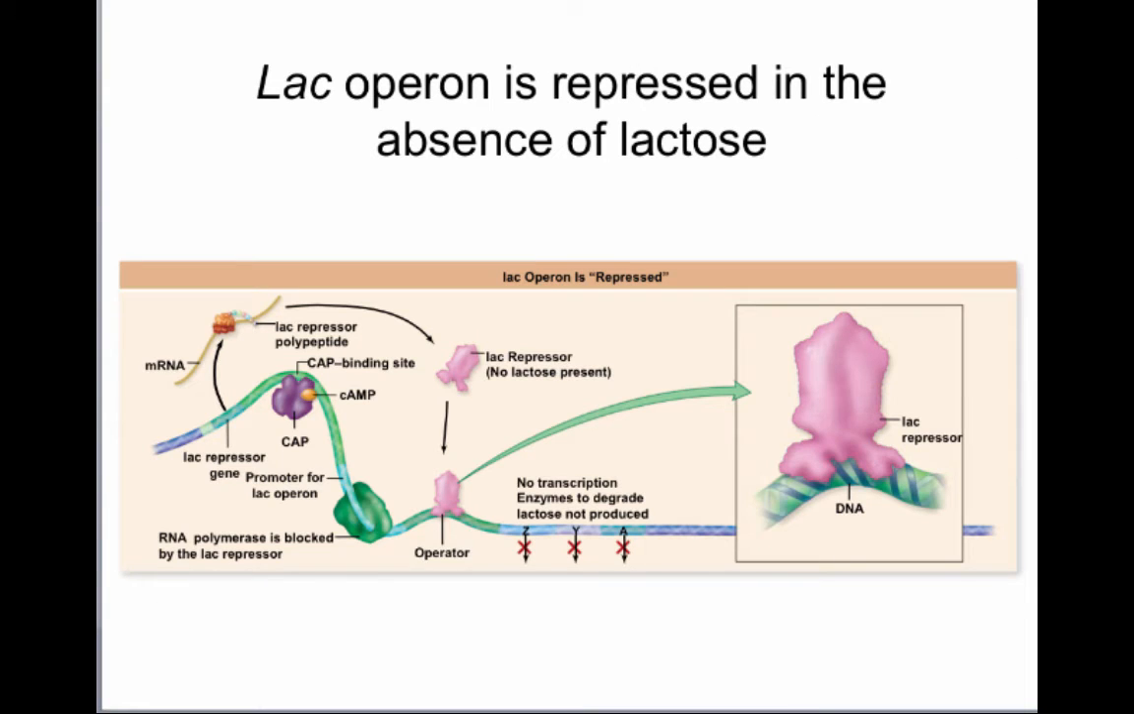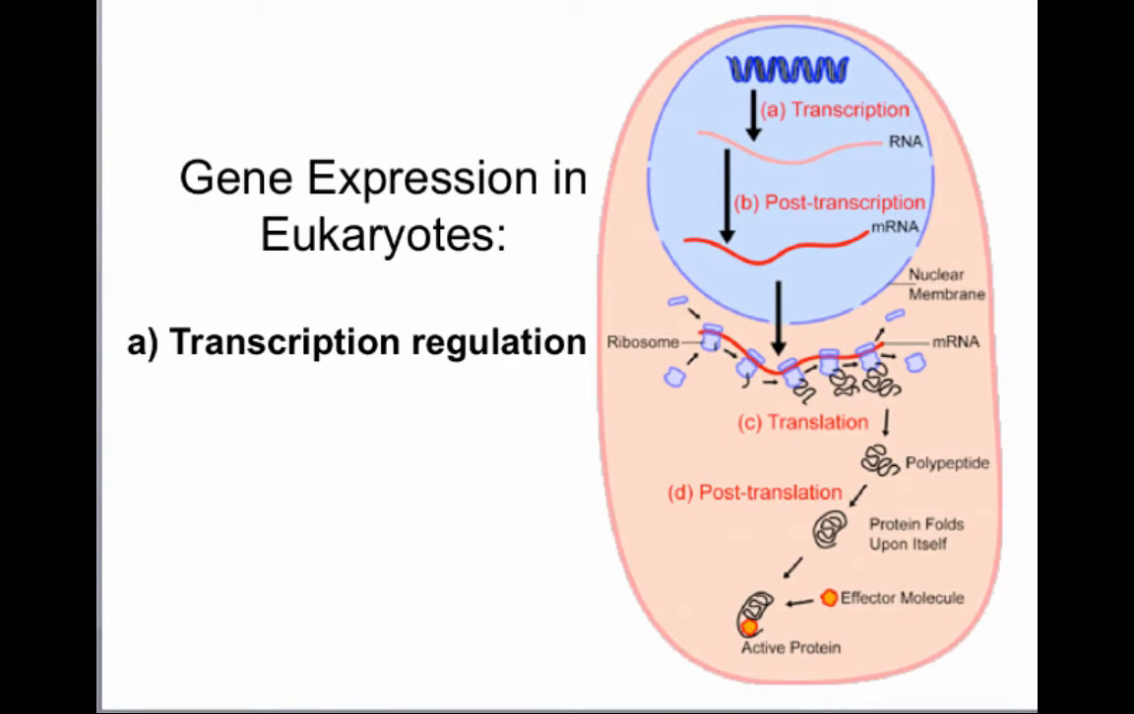An example of this type of regulation, for instance in prokaryotes, is the lac operon, where you have a protein called the lac repressor that binds to the DNA and creates a roadblock so that RNA polymerase cannot transcribe the genes that encode enzymes to digest lactose. If there is no lactose present, the lac repressor will bind to that DNA region and prevent the transcription of lactose-related genes. In eukaryotes, we also have transcription regulation, but it's a little bit more complex.